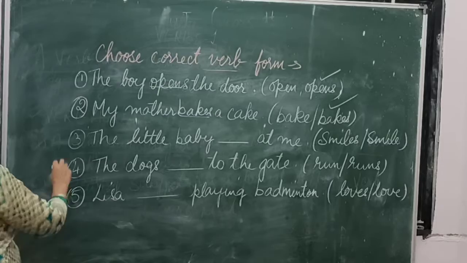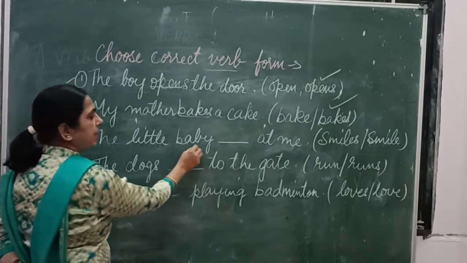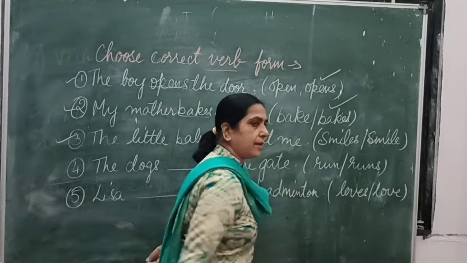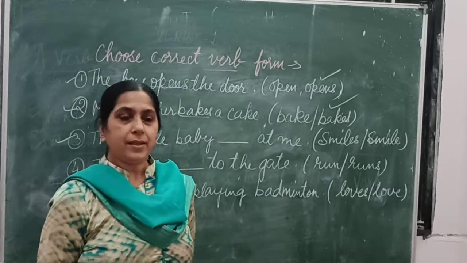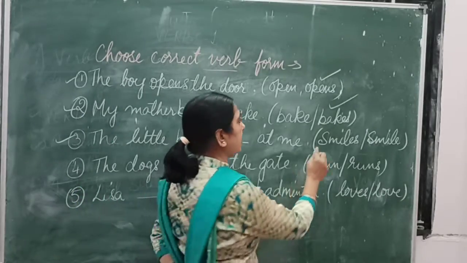The third example is: the little baby dash at me. Smiles or smile? The little baby smile at me or smiles at me? Smiles at me.